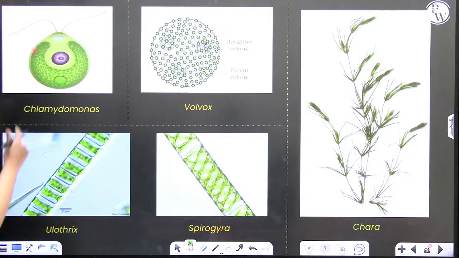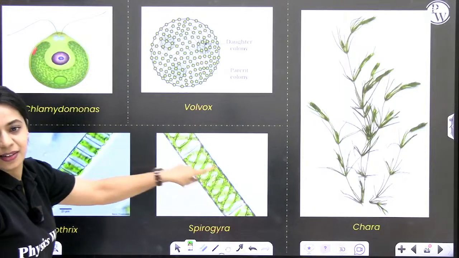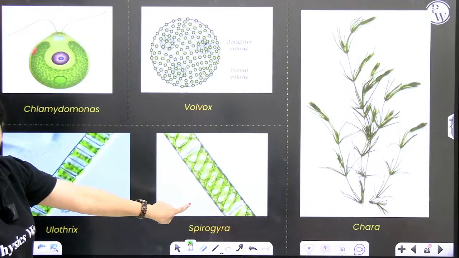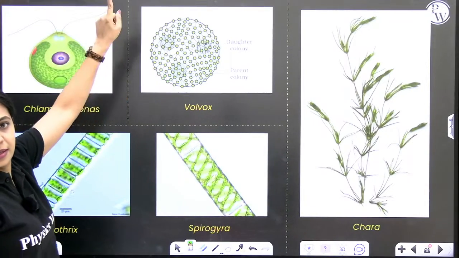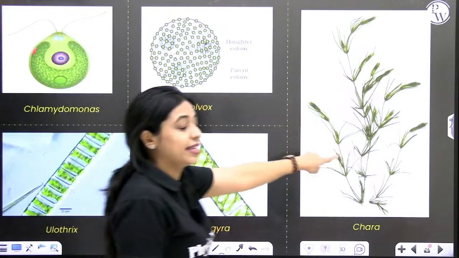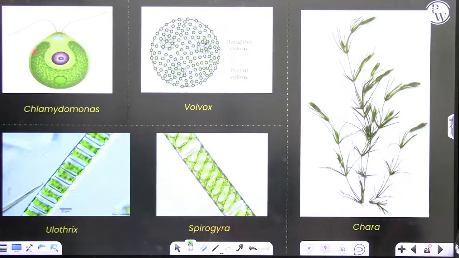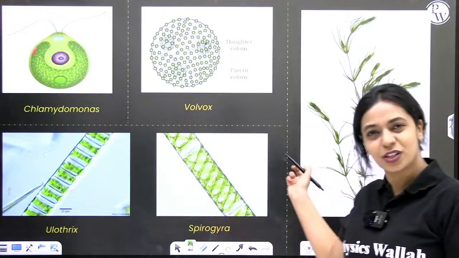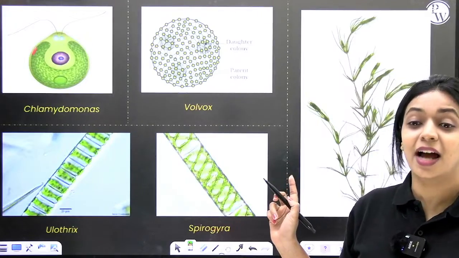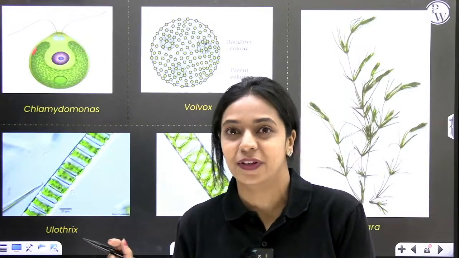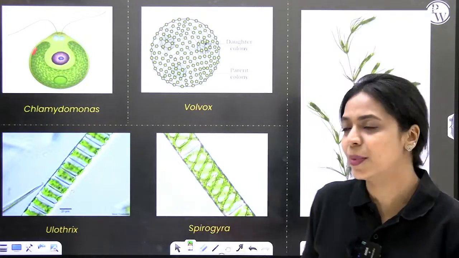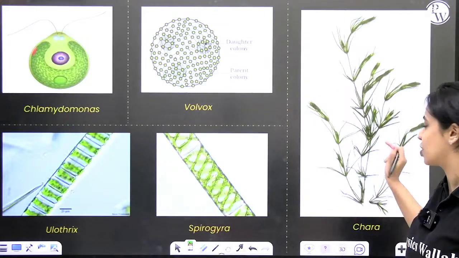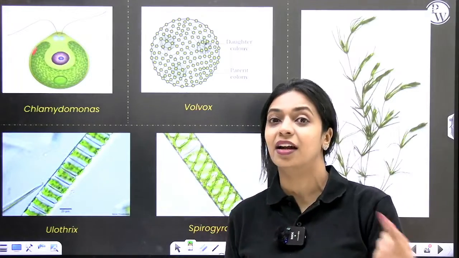Chlamydomonas, unicellular, cup-shaped chloroplast. Ulothrix, Spirogyra, they are filamentous. Volvox, this is an NCERT diagram. This is colonial alga. Chara is also given in the diagram. Chara, if you look at it, looks like an advanced plant. Like I told you when I started off with algae, it is thalloid in nature. It does not have root, stem and leaves. It's not differentiated. But here you see root-like structure, stem-like structure, leaf-like structure. It appears like an advanced plant.